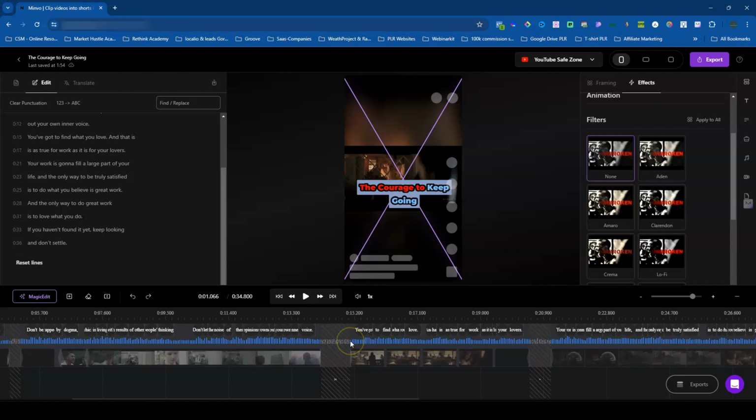I urge anyone who is planning on taking long forms and cutting them into a shorter form to try it. I personally think this is better than Opus Clip. I have tried Opus Clip in the past. It is good, also a fantastic tool, but based on what we've seen here today, I think Minvo does have some exciting features, which they're going to constantly build upon and only make better.